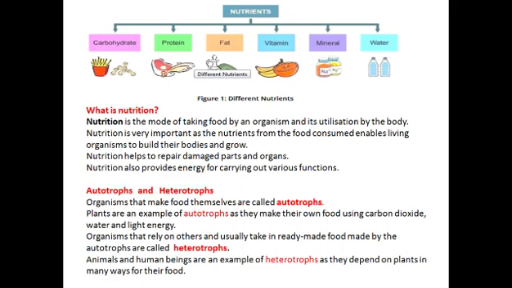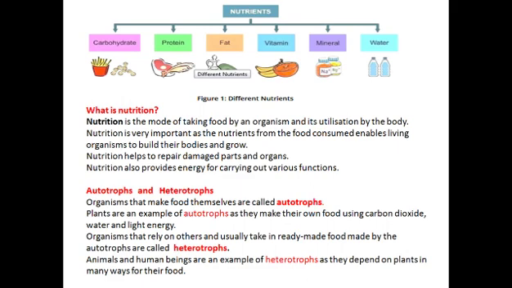Fruits consist of different types of vitamins that are very important for our body. It grows our immunity. Minerals are also present in different types of pulses and grains. Water is the most important thing for any living organism's body.